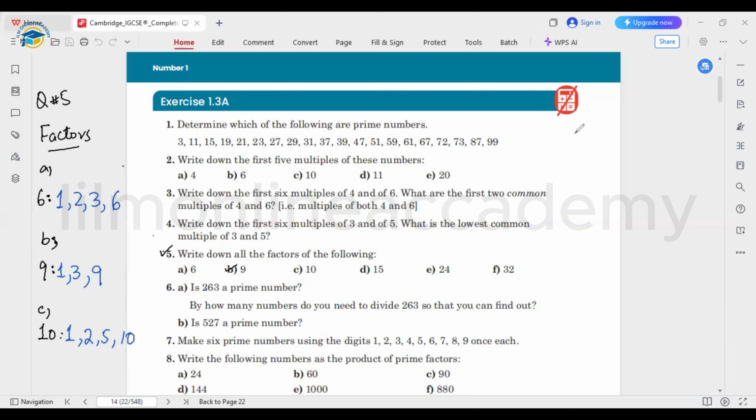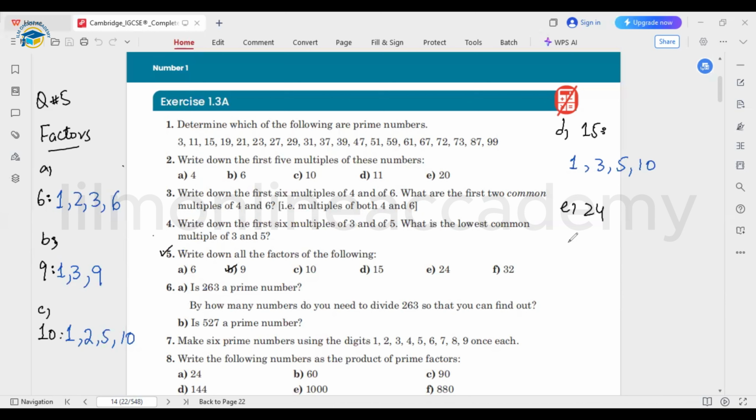Similarly, for the D part, we need to take the number 15. Let's find out the factors. We are going to have the number 1 as it's the factor of every number. Then it's divisible by 3, by 5, and by 15 as well. Next is the number E. It's having 24. We need to write down the factors for the number 24.